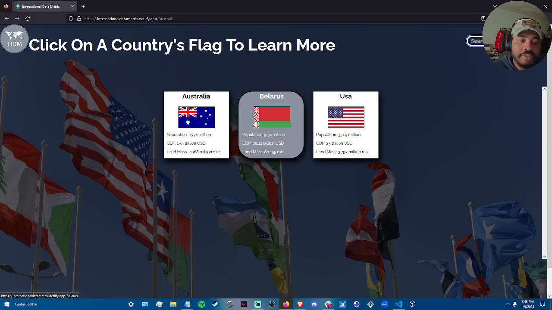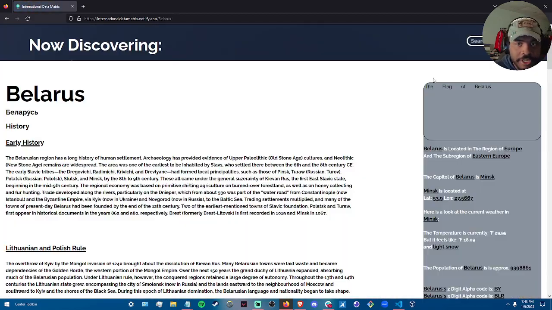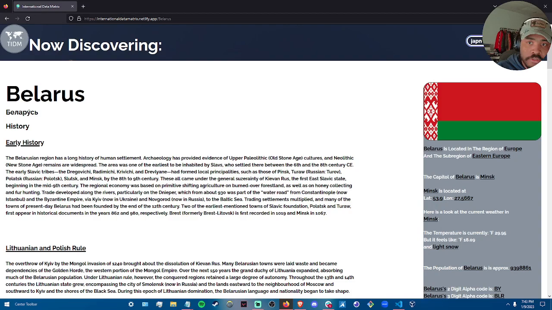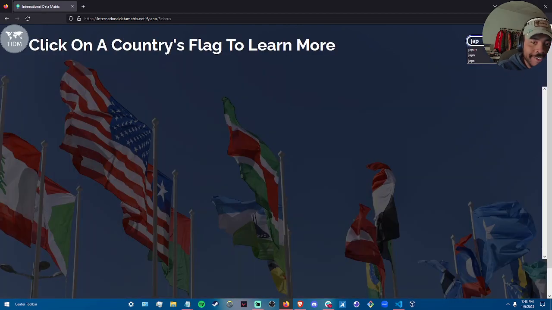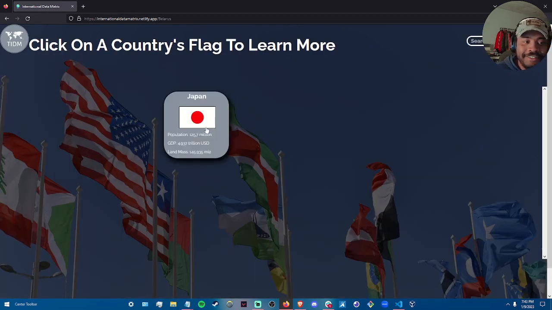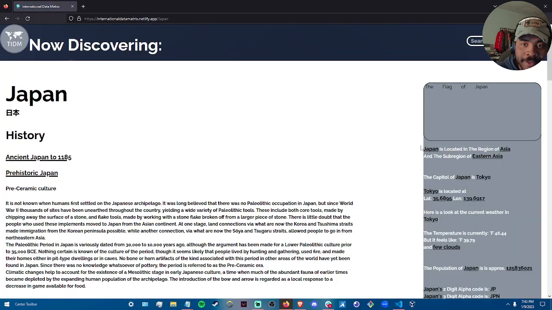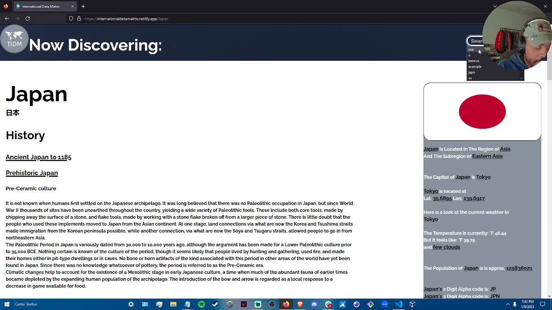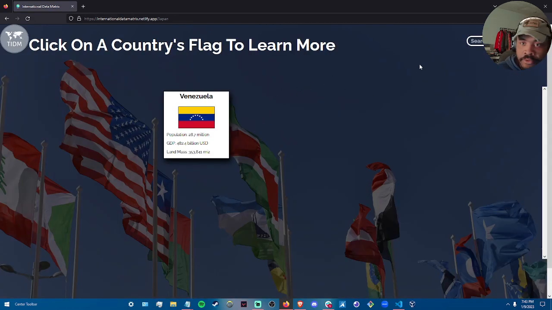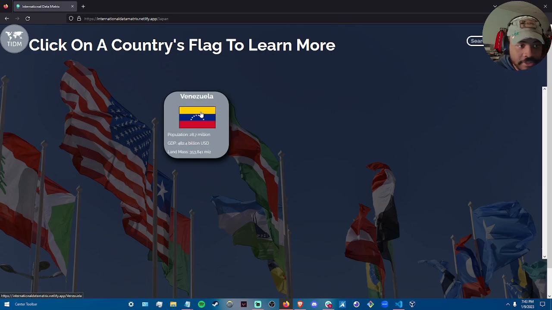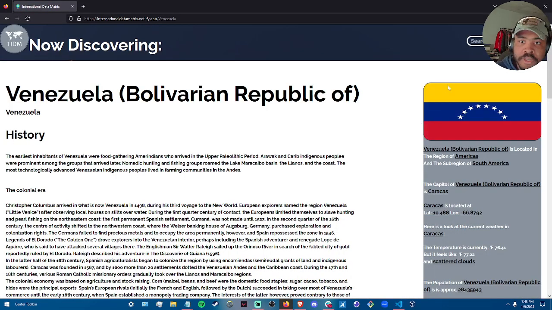From any page, let's say we go to Belarus's page, you can find another country, if you spell it right, and go to that page from there. Now we're on Japan. If I wanted to go for anything that has a V in it, or Venezuela, I can search it that specifically, and I can go from there. This allows the user to have a quick way to access any country in the world. All they have to do is know one single letter in the name of that country, or all of them.